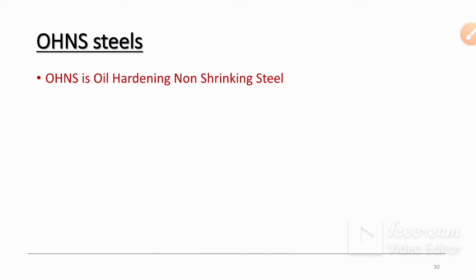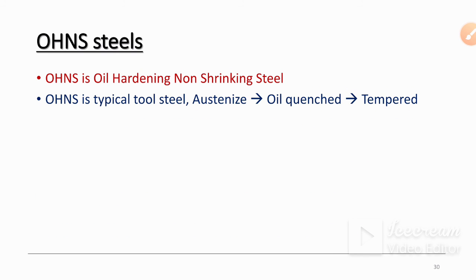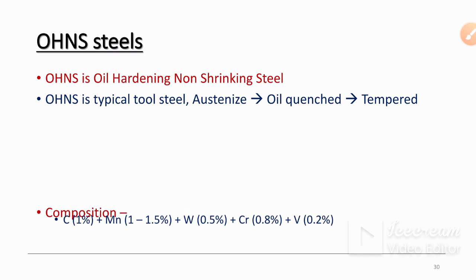OHNS steels. OHNS steel is oil hardened and non-shrinking type of steel. OHNS steels are typically tool steels. The process for these steels is first austenization, then oil quenching, and then tempering.